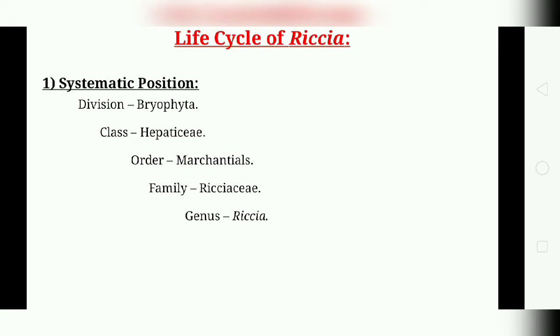This division Riccia comes under the division Bryophyta. The characters: true roots, stems and leaves are absent, and vascular strands are absent. The plant body is thalloid, a gametophyte one. Then the class Hepaticae: the plant body is thalloid or leafy, chloroplasts are without pyrenoids, and capsules do not contain columella. The order Marchantiales is there for Riccia.